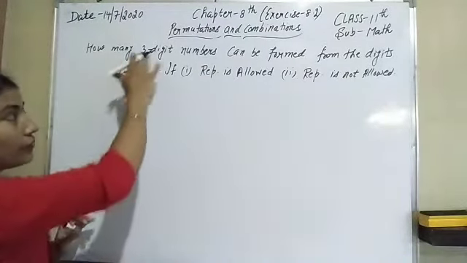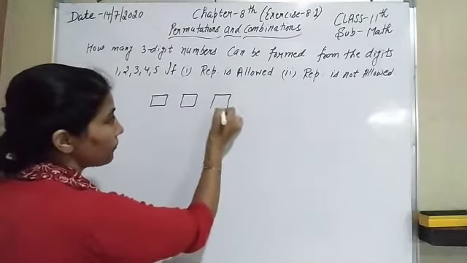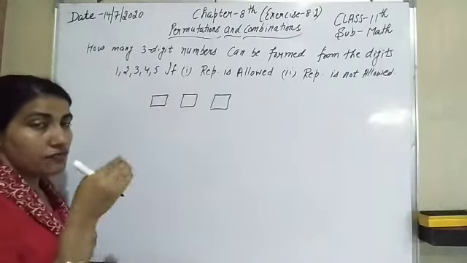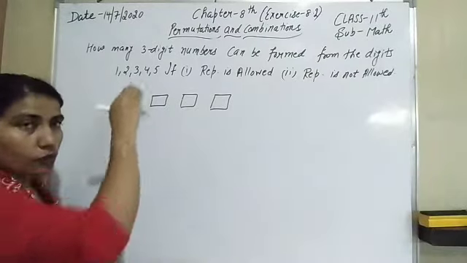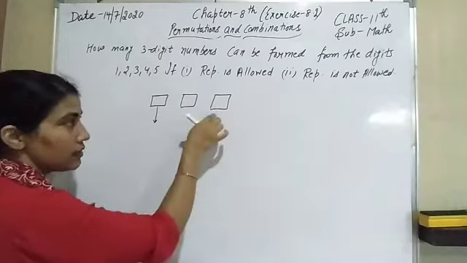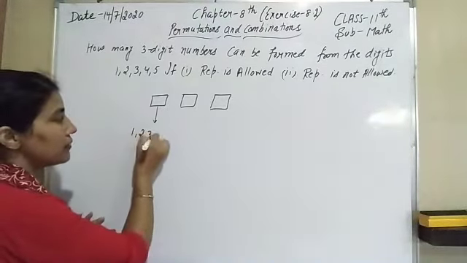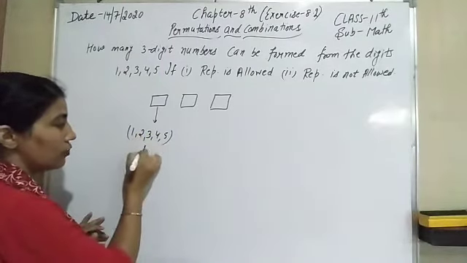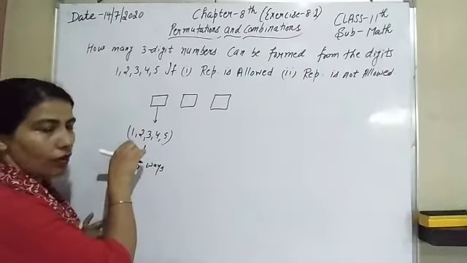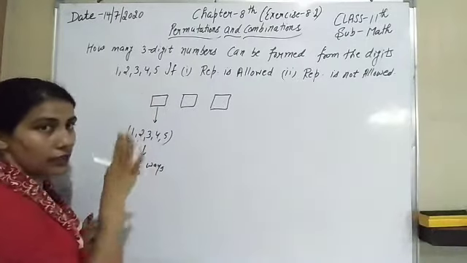Now look here, we have to make a 3-digit number using these digits. First, repetition is allowed. That means whichever digit we have used, we can use it again. Now here are the unit, tens and 100 places. The 100 place can be filled in 5 ways: 1, 2, 3, 4, 5. So there are 5 ways of filling the 100 place.